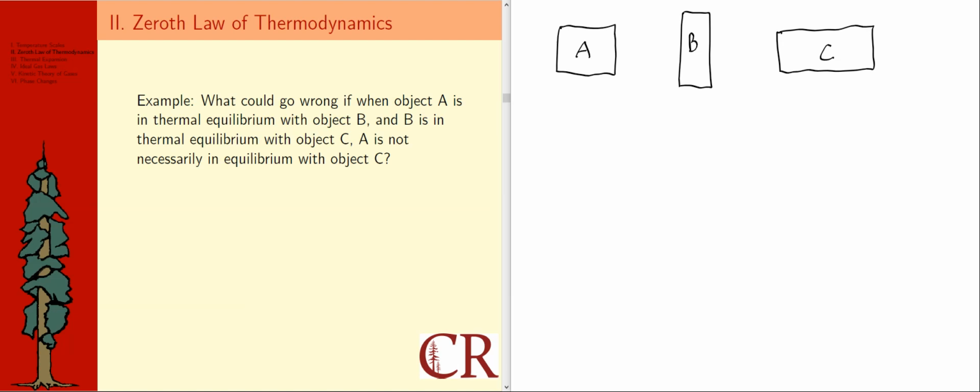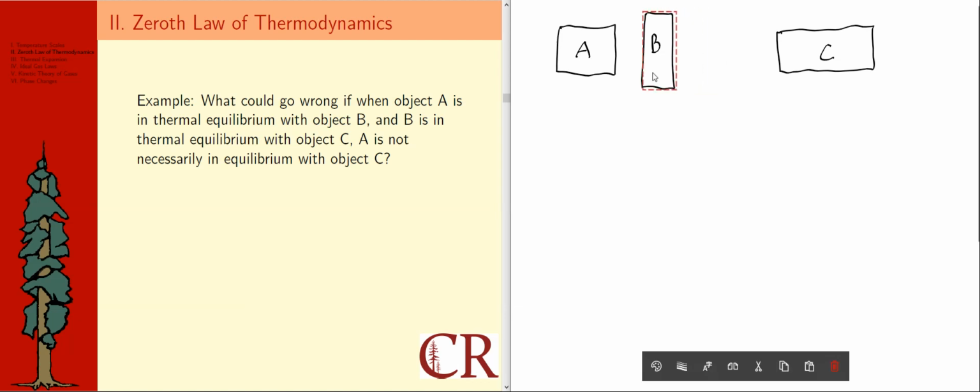What could go wrong if, when object A is in thermal equilibrium with object B, and B is in thermal equilibrium with object C, A is not necessarily in equilibrium with object C? In other words, kind of the example we were looking at earlier, right? If I say, okay, I take this object, put it in contact with this one, no heat flows.